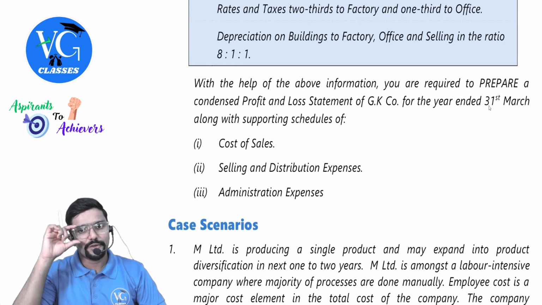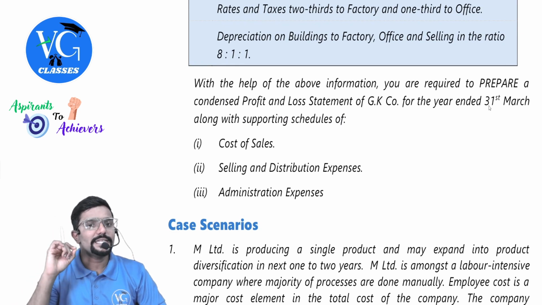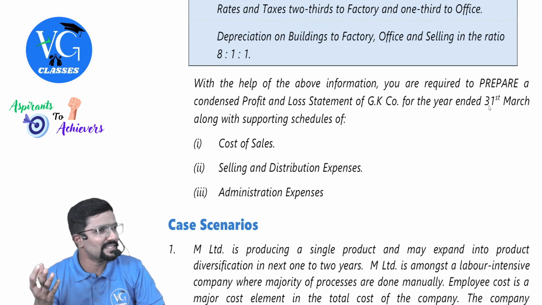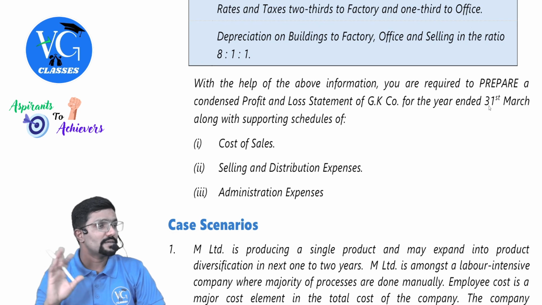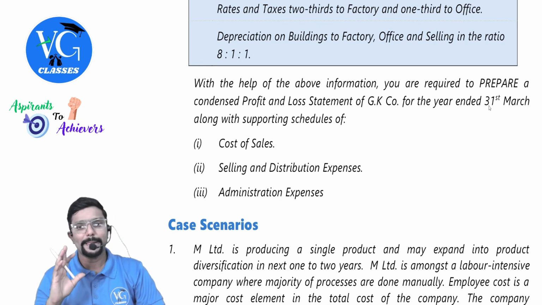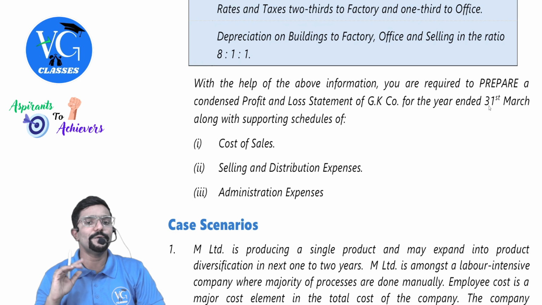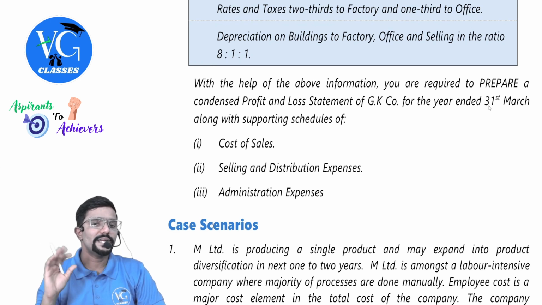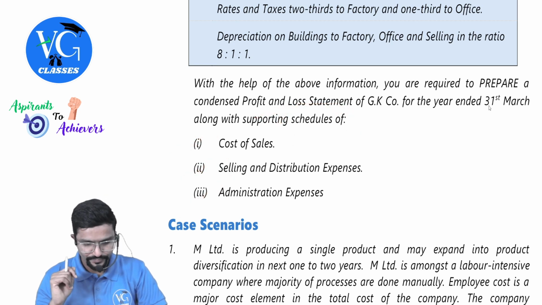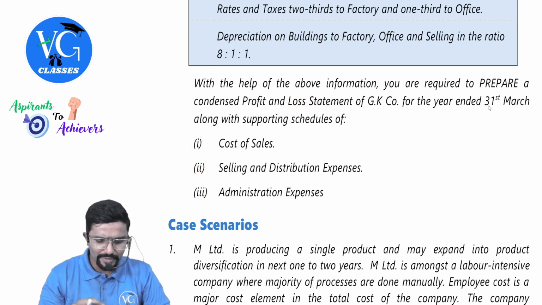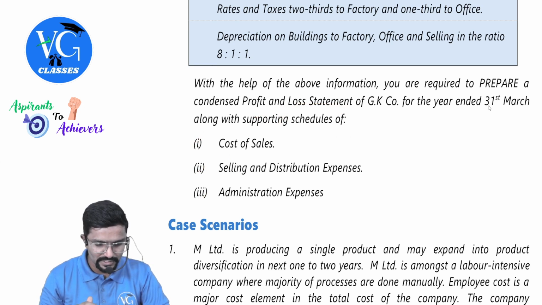With the help of the above information, you are required to prepare a condensed profit and loss statement. Statement is asked, not account. If it is account, you will have debit side, credit side and all. So here we are not doing account, we are doing statement of GK company for the year ended 31st March along with supporting schedules of cost of sales, selling and distribution expenses, administrative expenses. Means you need to prepare a separate working part for all this. Top to bottom, majority of the things they have covered in this question.